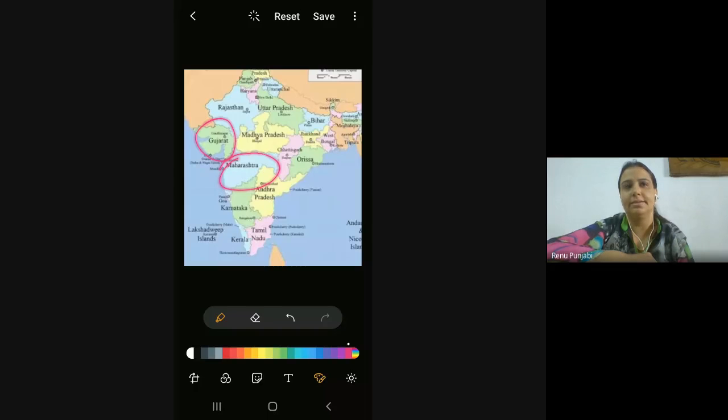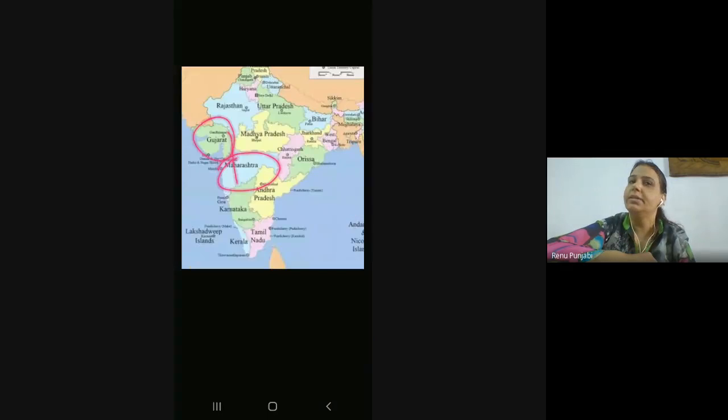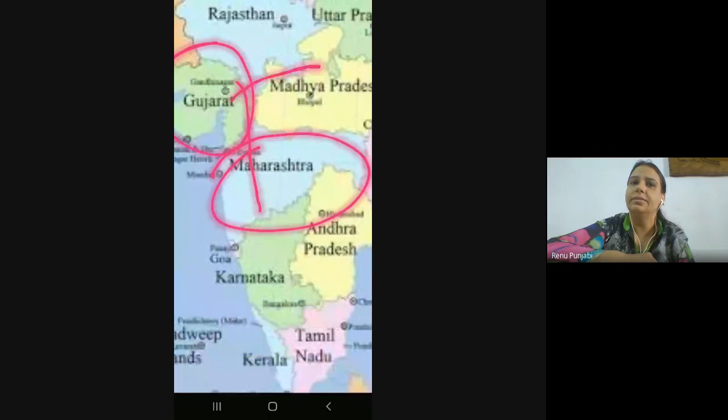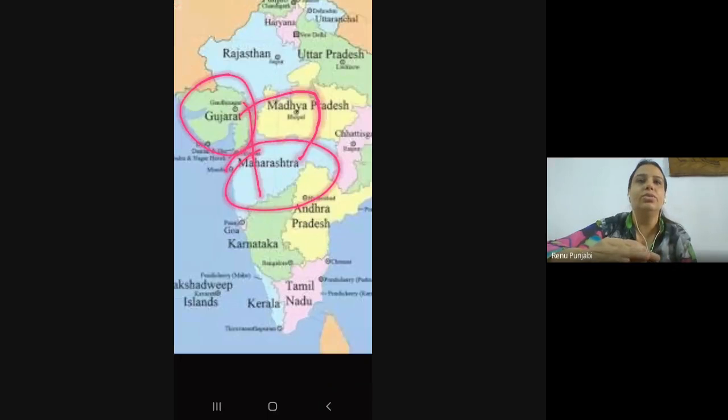I could go from here directly to Maharashtra. But if I go like this, I have to go past Madhya Pradesh also. Gujarat, Madhya Pradesh, and Maharashtra. Okay. So first from Gujarat to Madhya Pradesh, and then you go to Maharashtra, right? Yes, ma'am.